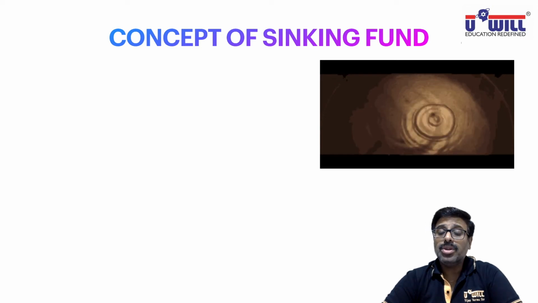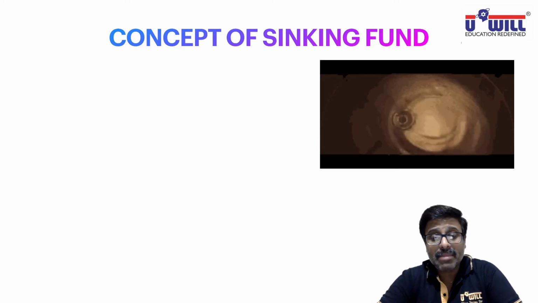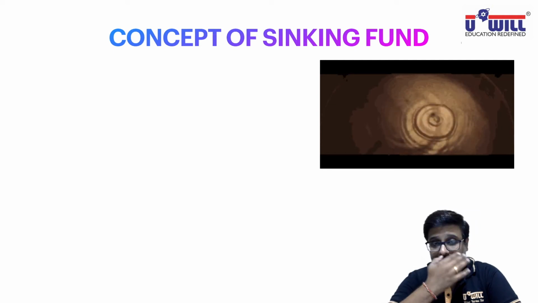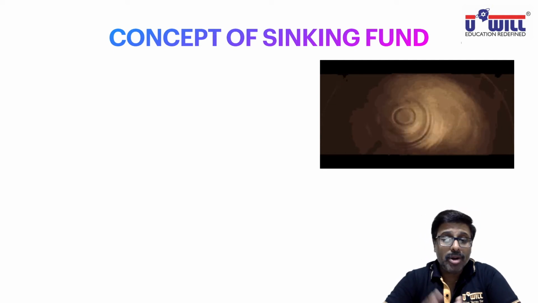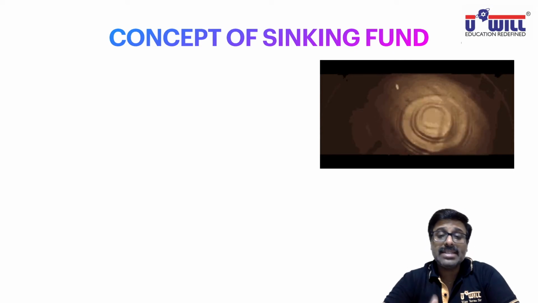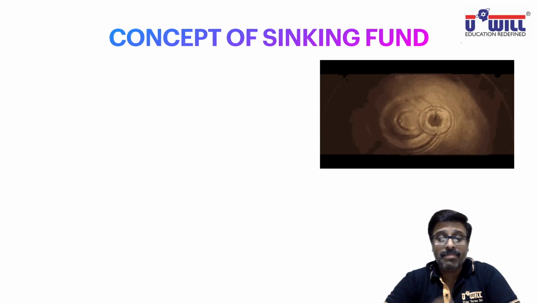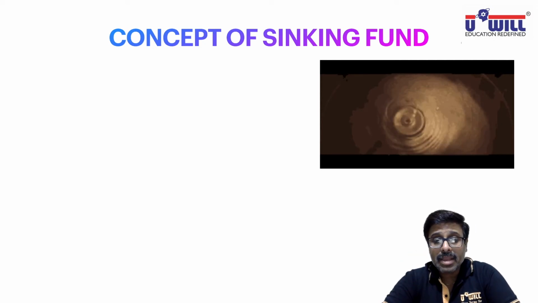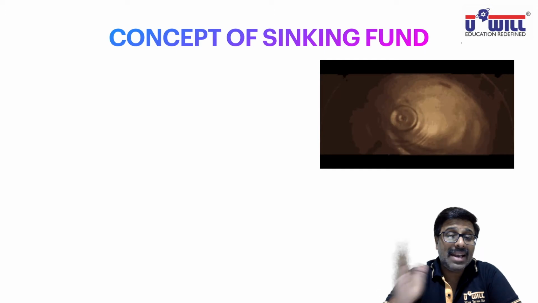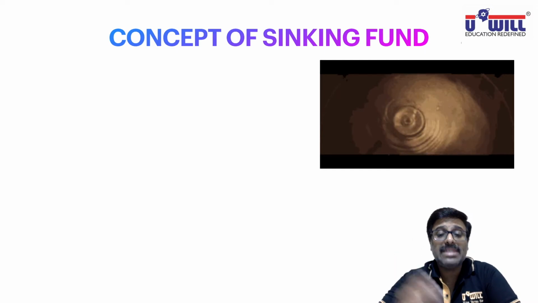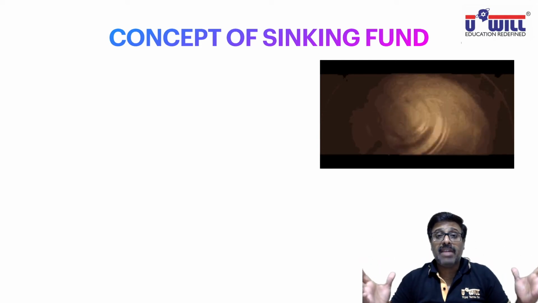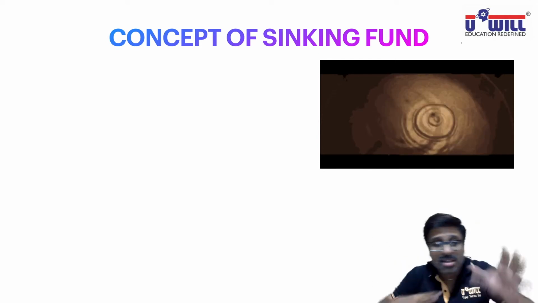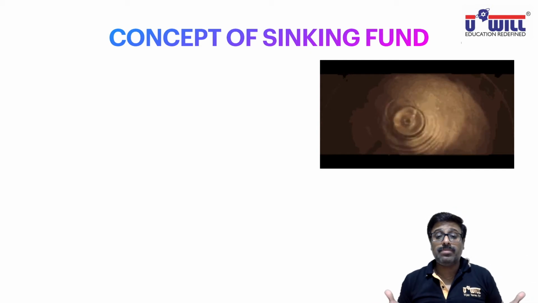See, suppose today you borrow money by issuing debentures of 5 lakh rupees for a period of 5 years. So you already know in advance, today itself when you borrow the money, that you have to repay this 5 lakh rupees after 5 years. Will you try to manage those funds from right now itself, or will you just get awakened after 5 years and then try to manage the funds? How to pay 5 lakhs now?